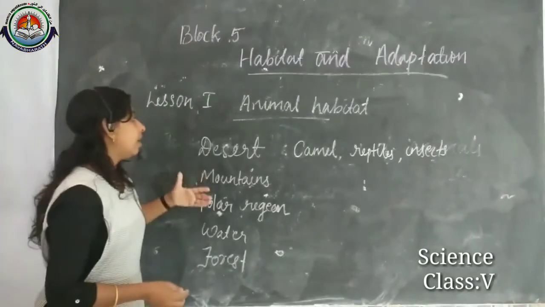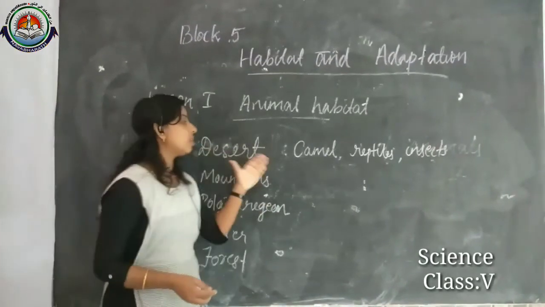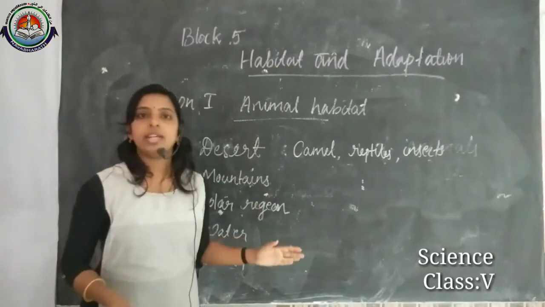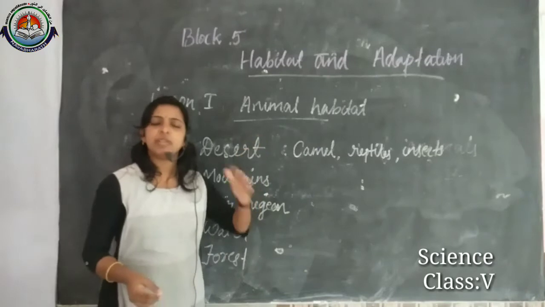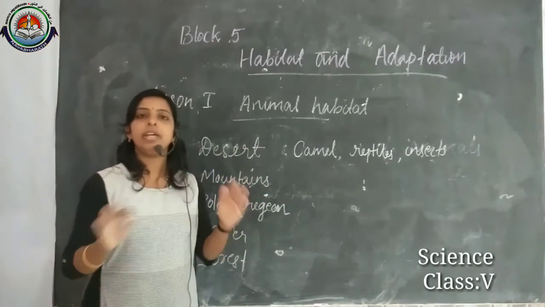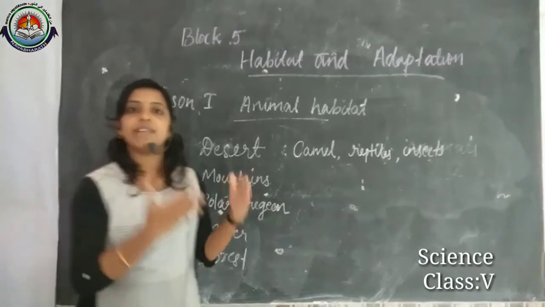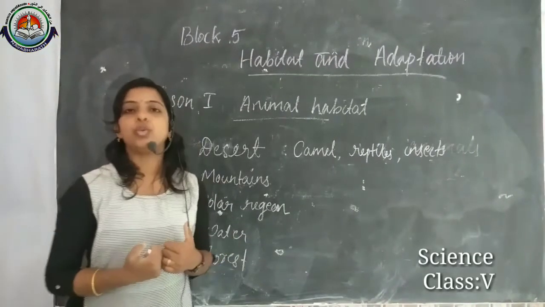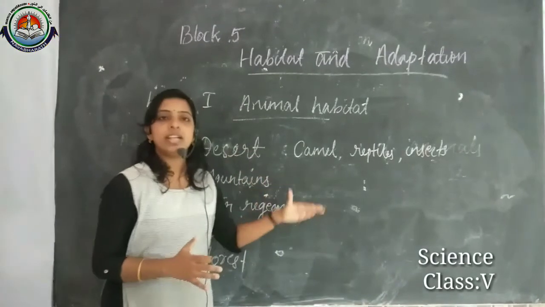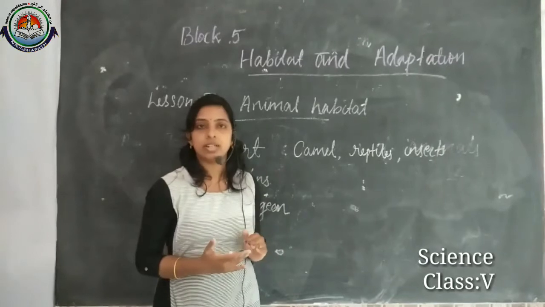What's the speciality of this desert? When we consider the features of the desert, we can say that everywhere there is sand, the daytime is too hot, the night climate is cold, and there is a scarcity of water, that means less availability of water and food. So the animals which live in desert areas must have bodies adapted to live there.